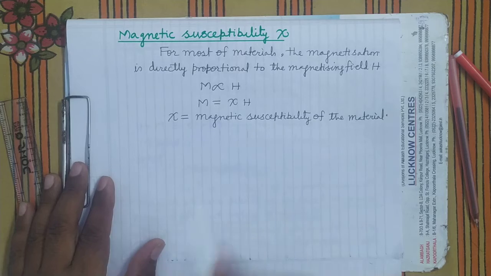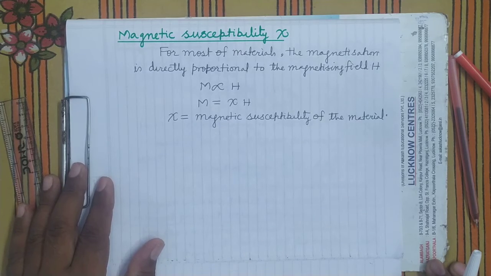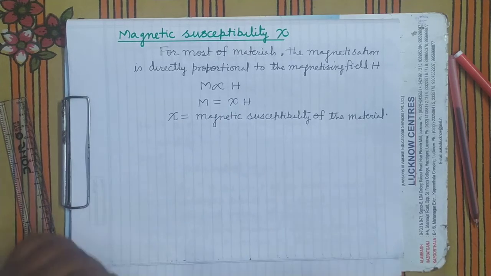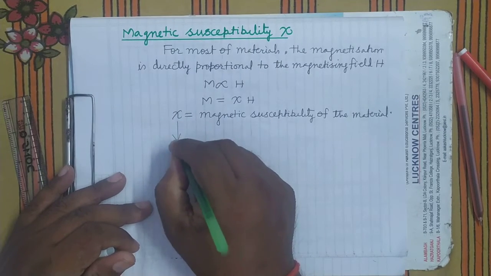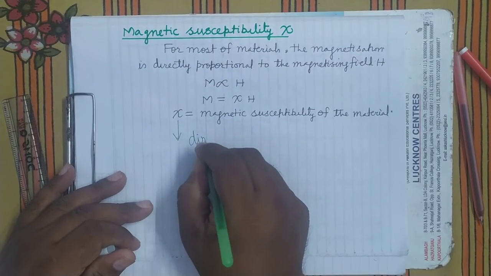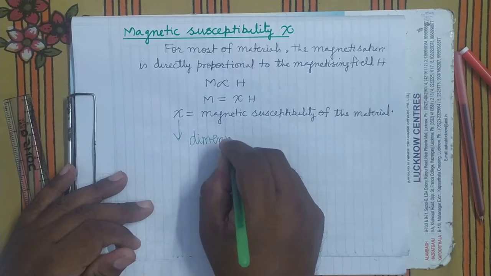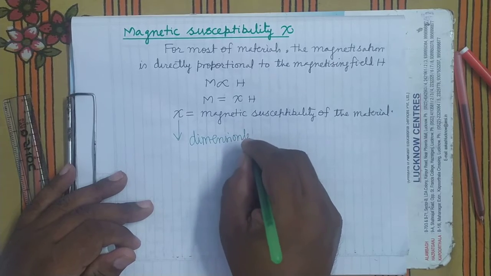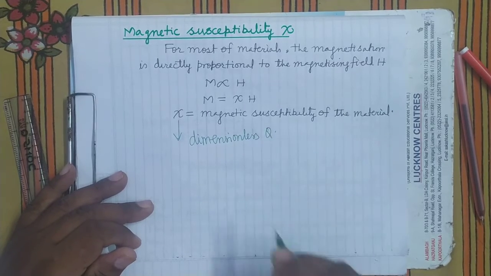So M equals chi into H. Here chi is a dimensionless quantity. Is it clear?